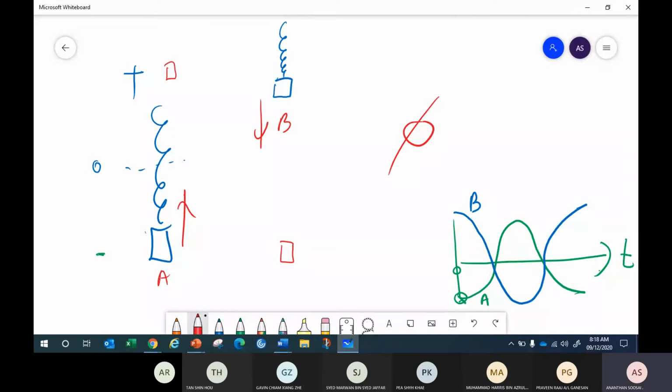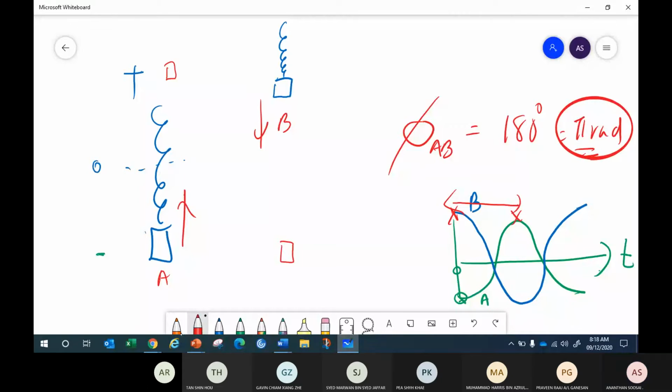So what is the phase difference between A and B? Anyone? Can you see here? You take crest and crest. You know, cos and negative cos. What is the phase difference? It will be 180 degrees. Or you can say how many radian? It's pi radian. Any oscillation moving in opposite direction has a pi radian phase difference. Or you can use t over period times 2 pi. The t over period, you will get half. You definitely get half. So you end up getting pi radian.